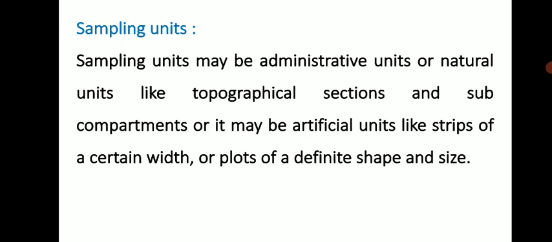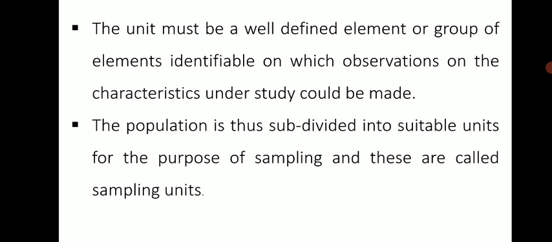So it may be an administrative unit, or it may be a natural unit like topographical sections and subcompartments. The unit must be a well defined element or group of elements, identifiable, on which observations on the characteristic under study could be made. So you should be clear about the unit.